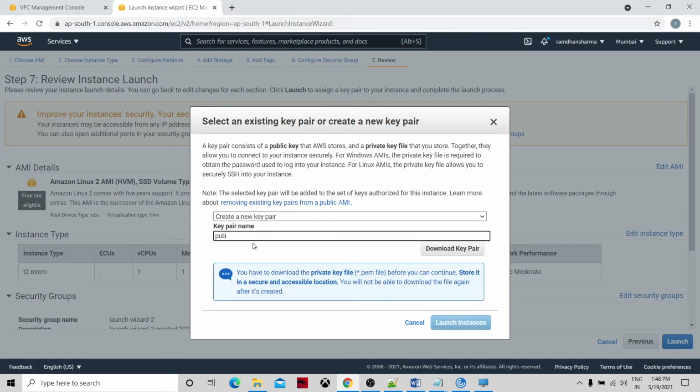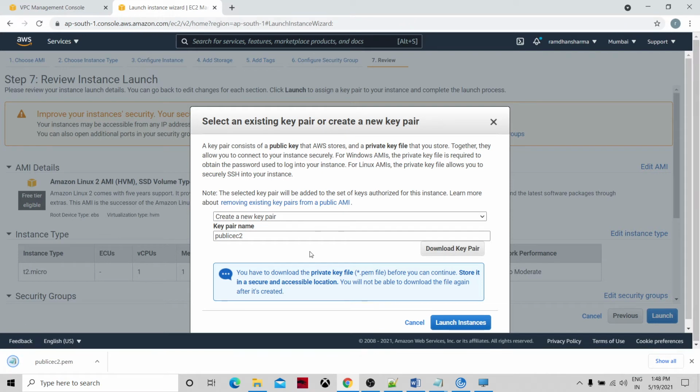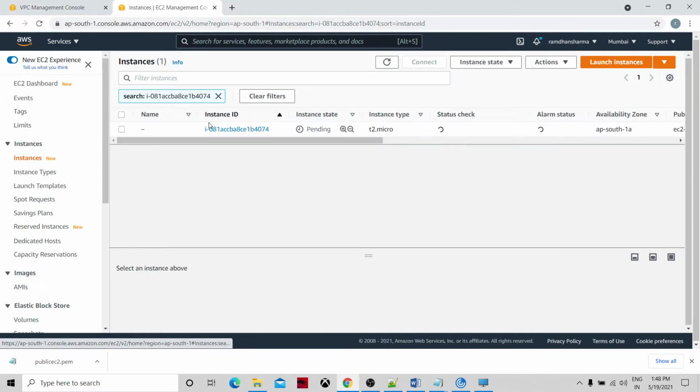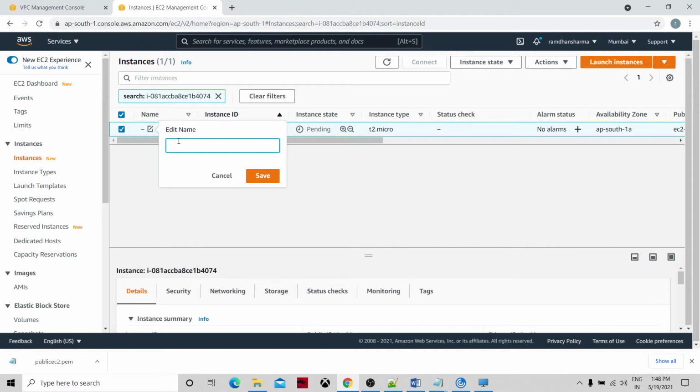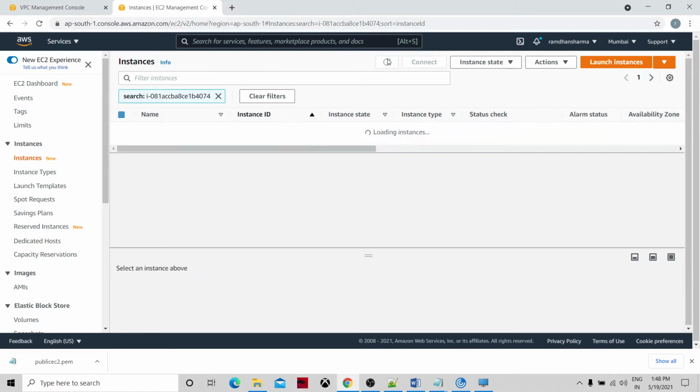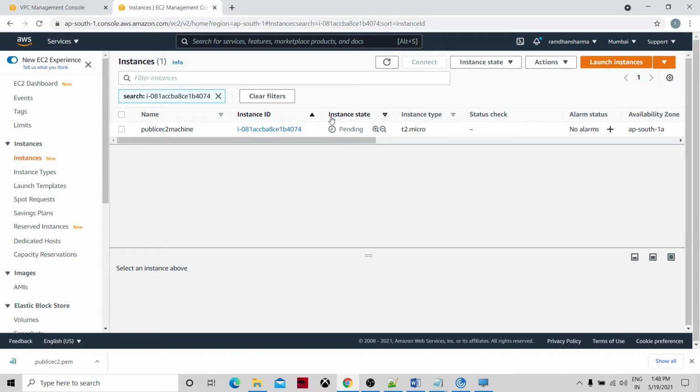This is public EC2. I'm going to download the PEM key. I will convert it to a PPK key, and then we will log in after the machine is created. So this has been done. This machine I label as the public EC2 machine. Let's wait for it to come into the running state and the status checks to show 2/2.